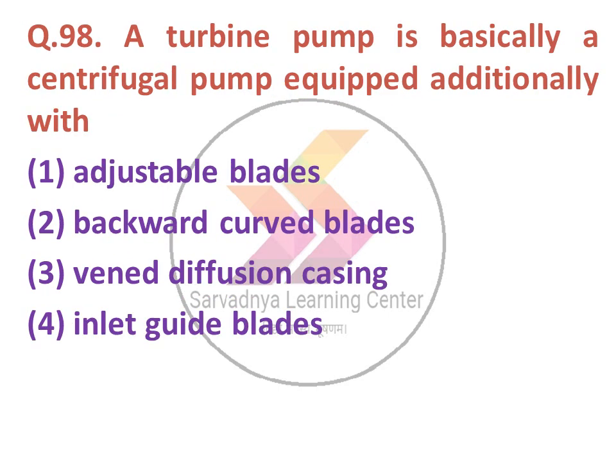Next question: a turbine pump is basically a centrifugal pump equipped additionally with option 1 adjustable blade, option 2 backward curved blade, option 3 vortex diffuser casing, option 4 inlet guide blade. The correct answer is option number 3, diffusion casing.